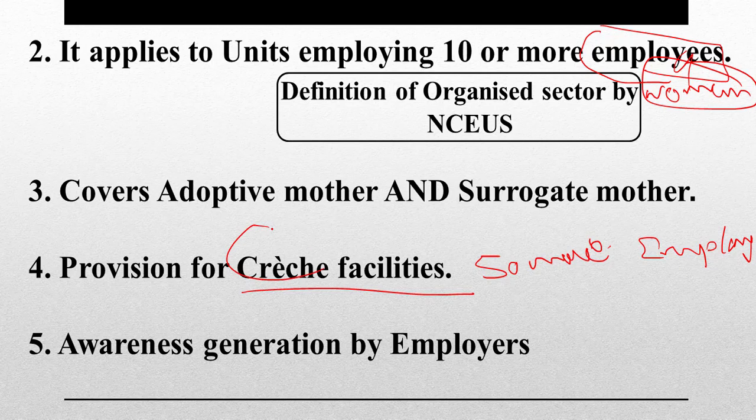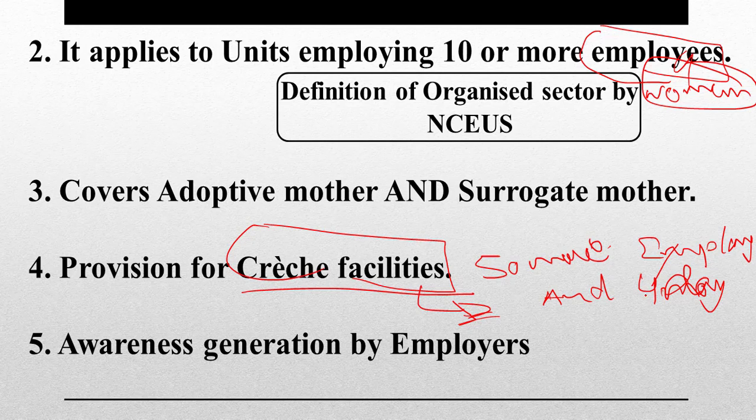The crèche facility has to be provided at a reasonable distance for the babies of the women to be taken care of. Women have to be allowed to visit this crèche facility 4 times a day. This is also strange. We will look into the criticism.